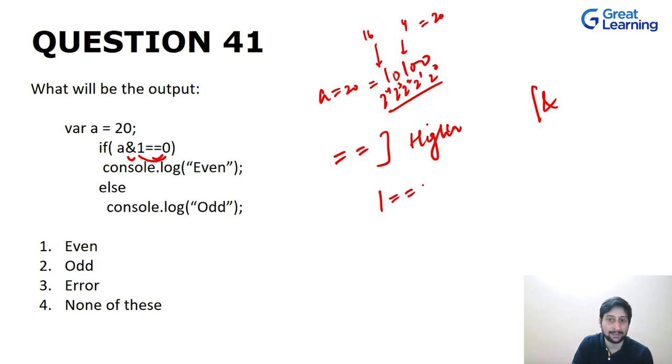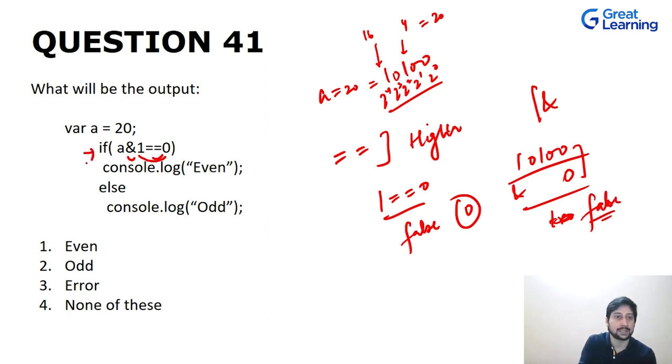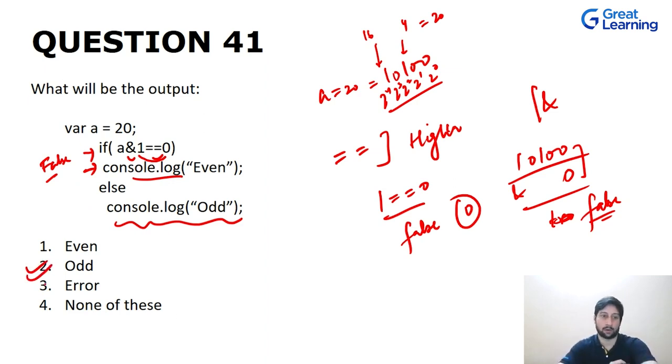Now is 1 equal to 0? No, this would be false. That means we'll be getting the output as 0. And now when we are doing a, that is 10100, a bitwise AND with a false, that means with a 0, 0 and 0 will yield you a result which is again false, right? So once you have this condition as false, this if part will not be executed. Now we go into the else part and we print out odd. So you get the output as odd.